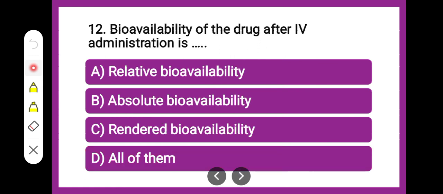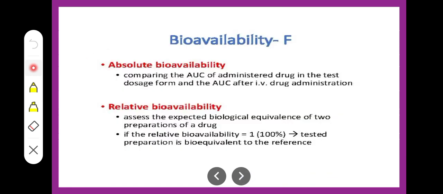Next question is, bioavailability of the drug after IV administration is dash. Whether it is relative bioavailability, absolute bioavailability, rendered bioavailability, or all of them. Which amongst the given is correct? Bioavailability of the drug after intravenous administration is nothing but absolute bioavailability.